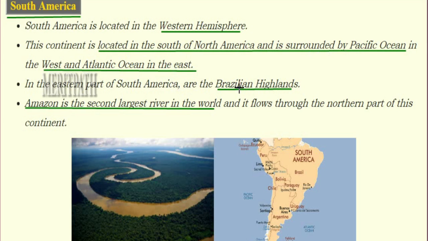And in the eastern part of South America, we have the Brazilian Highlands. And the major river which flows in South America is the Amazon River, which is the second largest river in the world. This is the image of the Amazon River flowing, and this is the map of the South America continent.